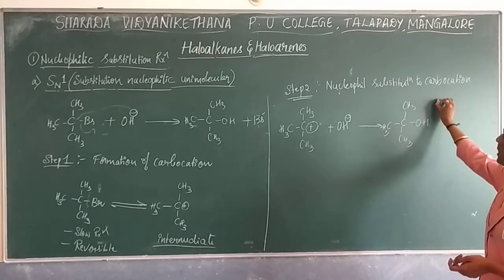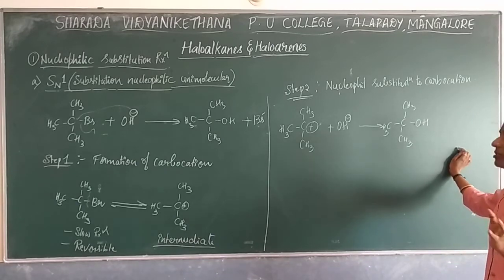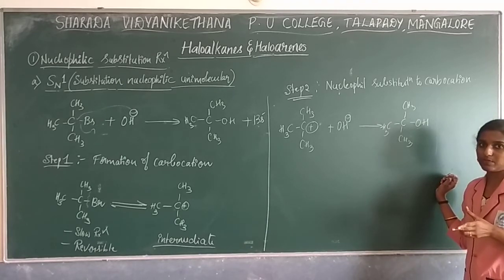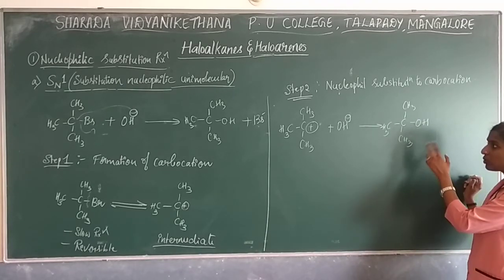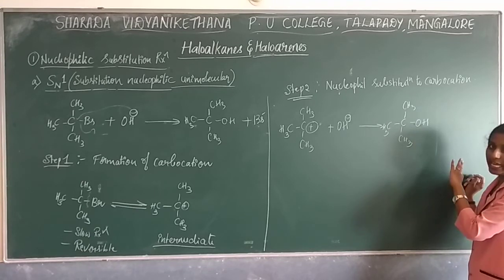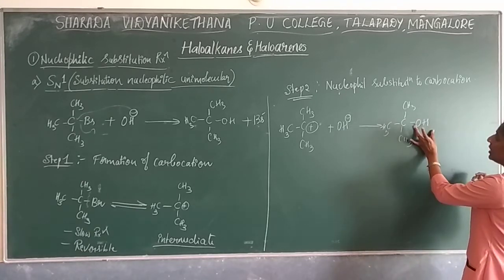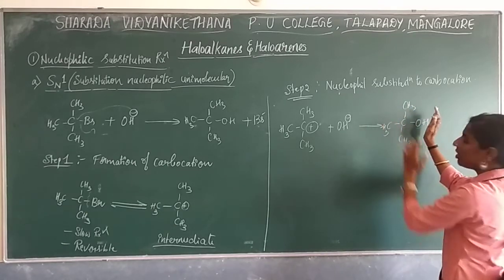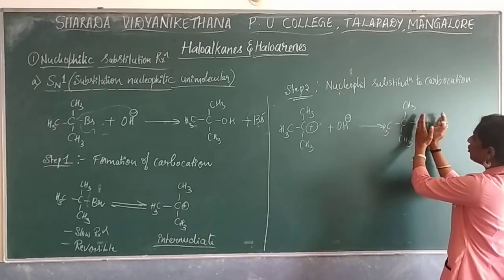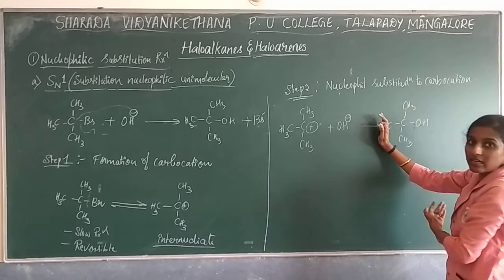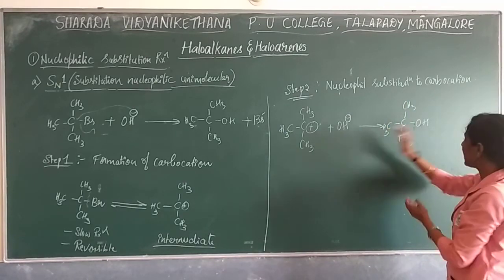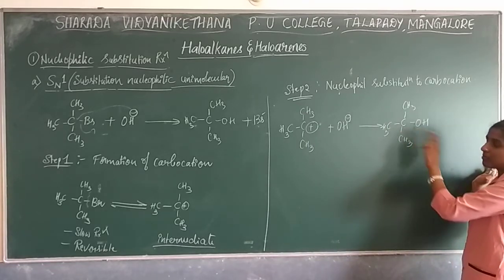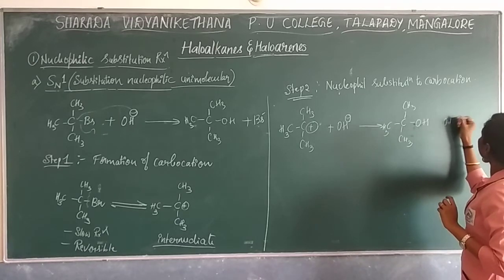And remember, no need to write this, I am saying it for your information. Here the formation of a racemic mixture will take place. A racemic mixture is nothing but an equal amount of D and L configuration. Okay, in the sense, now here the nucleophile site is on this side, right? So in the sense your right side. If OH minus attacks from the other side, in the sense your left side, two racemic mixture, two equal amounts of isomers will be formed.